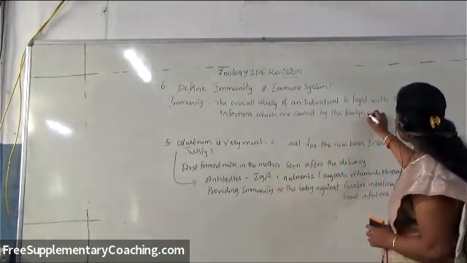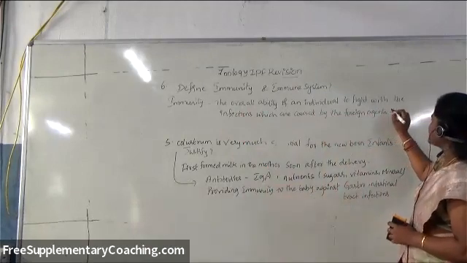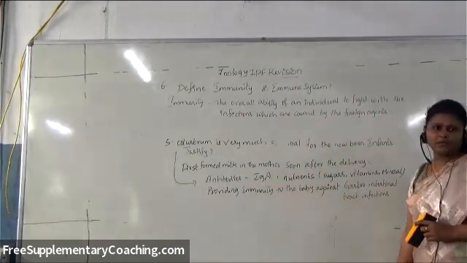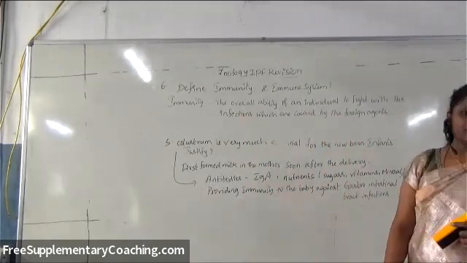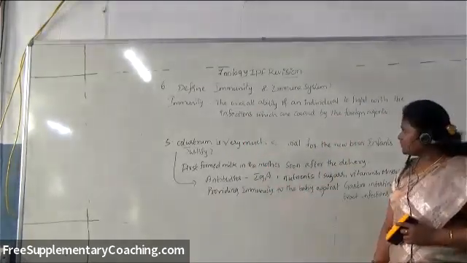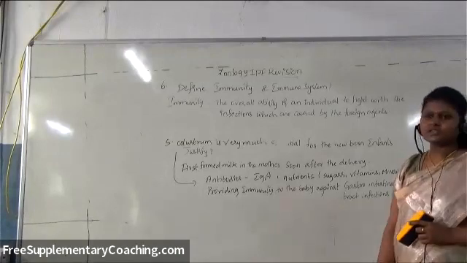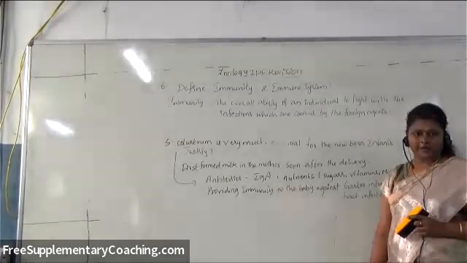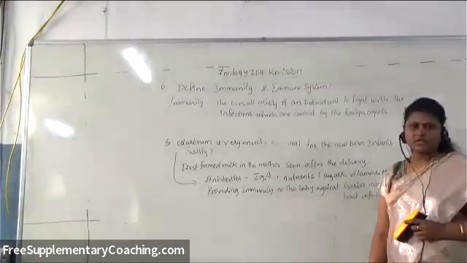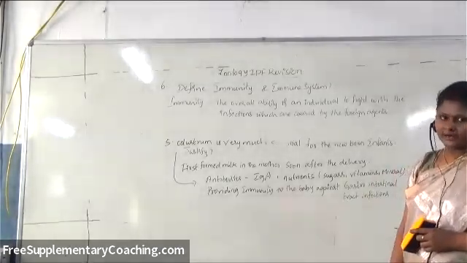The overall ability of the immune system of an individual to fight with the infections caused by disease-causing microbes, that is pathogens, is called immunity.